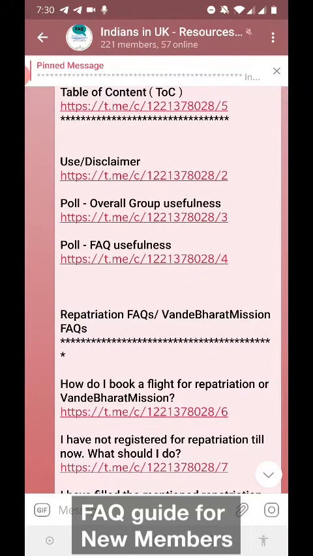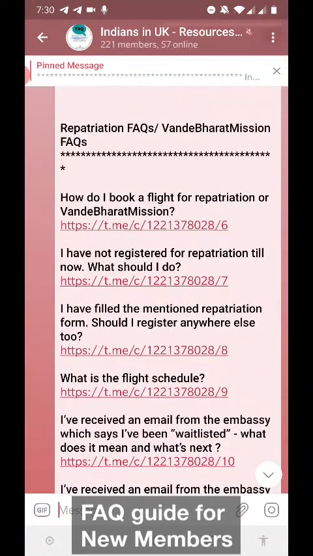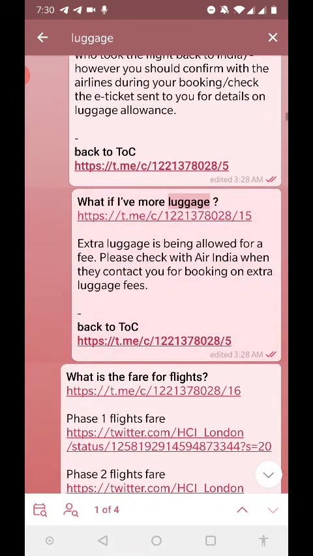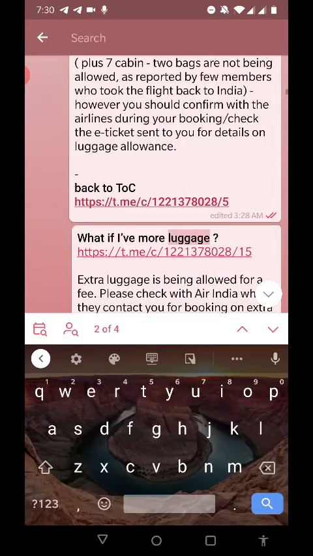If new members are short on time and they can't actually go through all the FAQs listed here, they can also use this search feature. So you quickly go to search, you search for luggage if I want to know more about luggage allowance, and that is how I can see, okay, what if I have more luggage, what is the luggage allowance. You can read up and then go back.